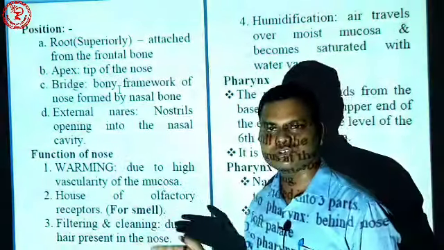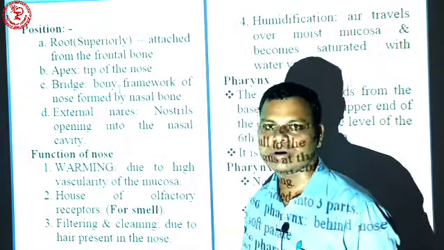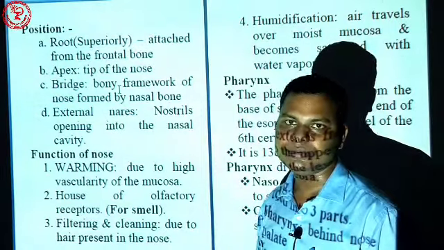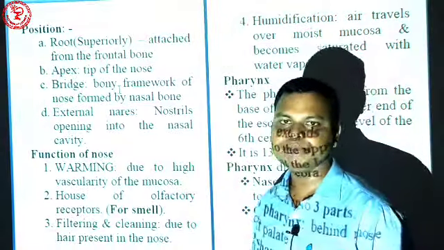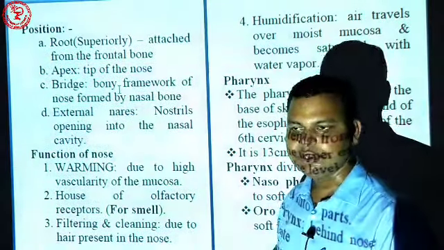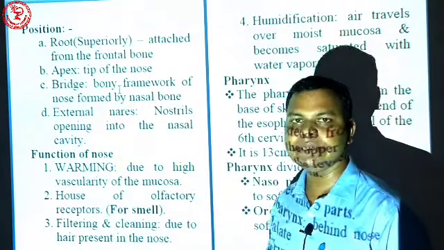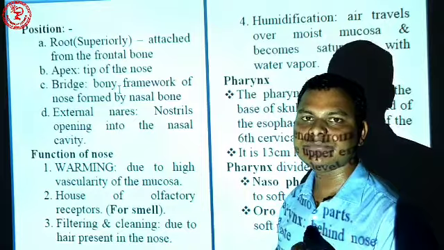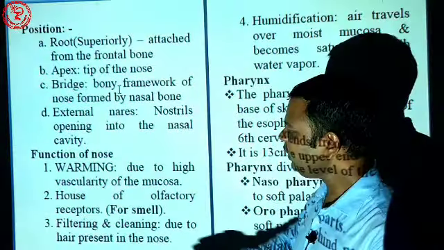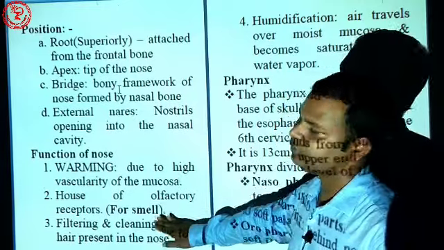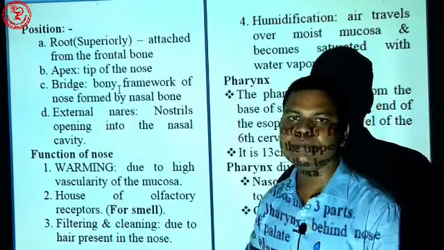And the internal portion of the nose consists of a framework of bone. And the functions of the nose: one function is warming and another is humidification, filtering, cleaning, and the important function, detection of smell due to the presence of olfactory receptors. This is all about your nose.